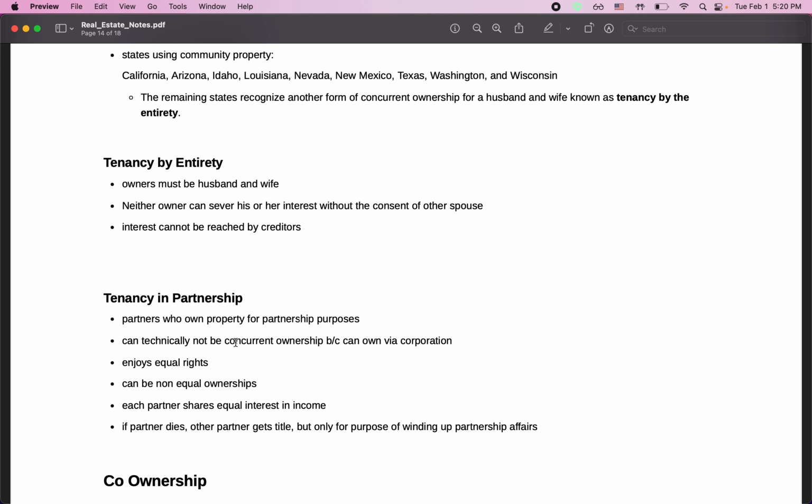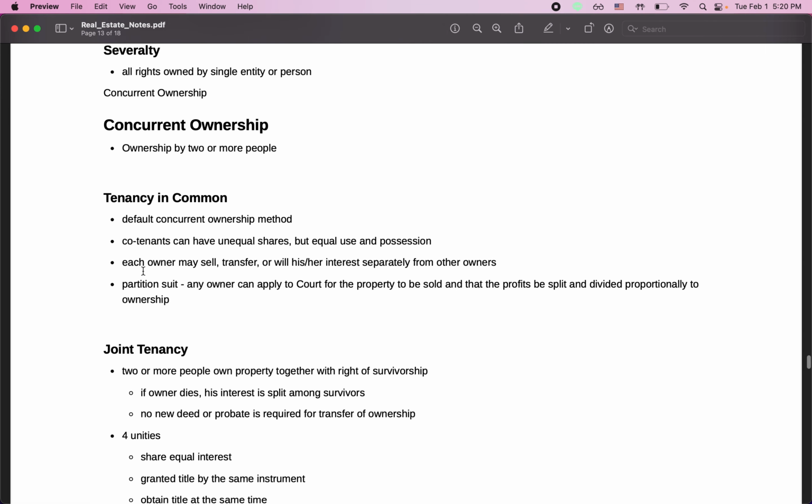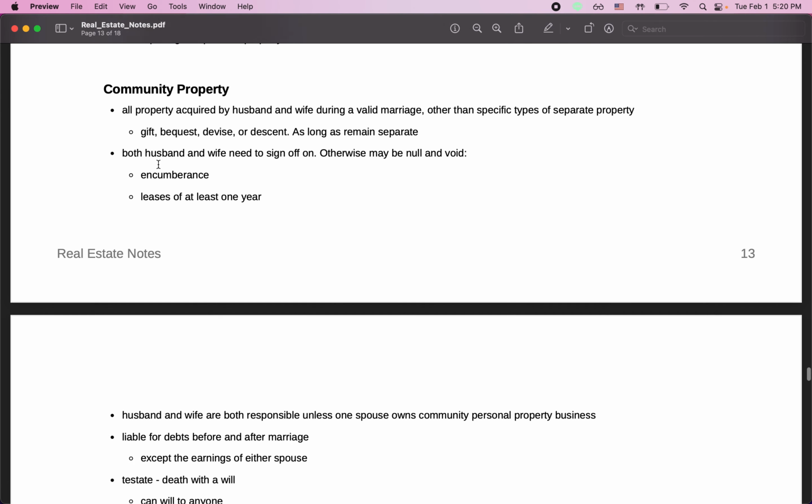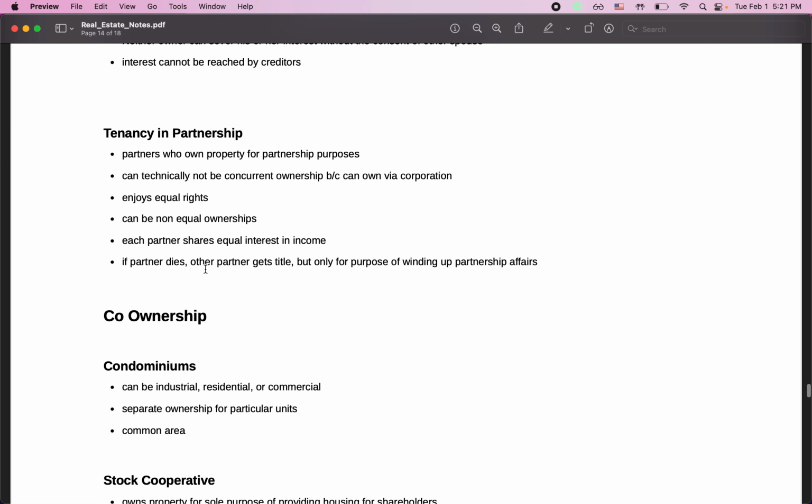They can technically not be concurrent owners because it can be owned via a corporation. If the corporation owns the property, then the property is owned by one entity, right? It's a single entity that owns the property in severalty, which means that all rights are owned by a single entity or person. Concurrent ownership is by two or more. So technically, tenancy in partnership doesn't have to be concurrent ownership. So that is tenancy in partnership.